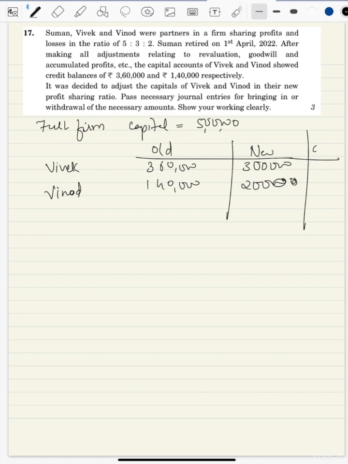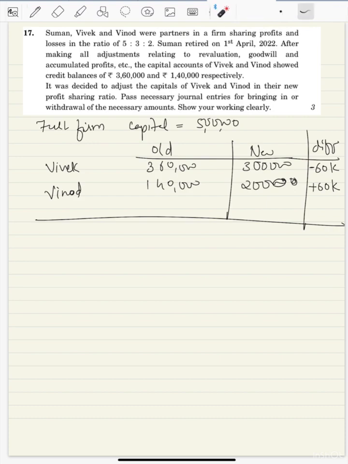Okay, so here we'll get to know the difference. So we see that Vivek has 3 lakh 60 and his capital should be 3 lakh. So he will withdraw 60,000. And Vinod has 1 lakh 40,000 in his account and his capital should be 2 lakh. So Vinod will have to bring 60,000. So here it is said that they have to withdraw or bring in the necessary amount. Okay, so we'll write down the entry.